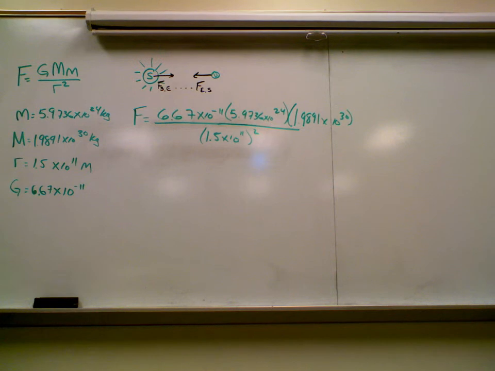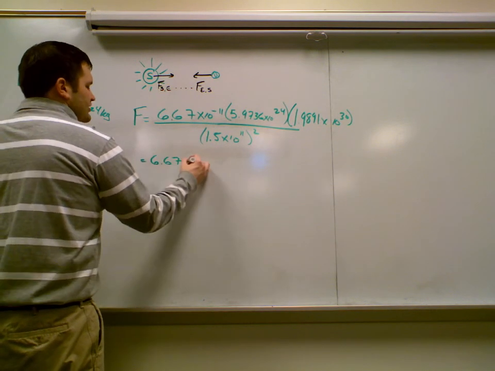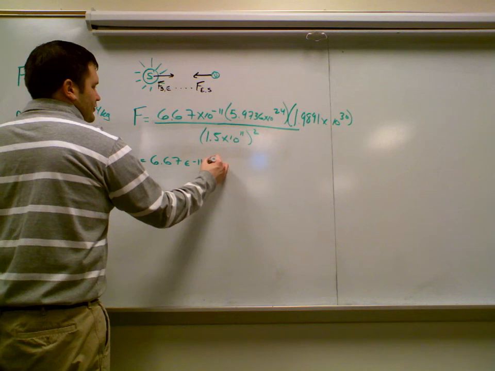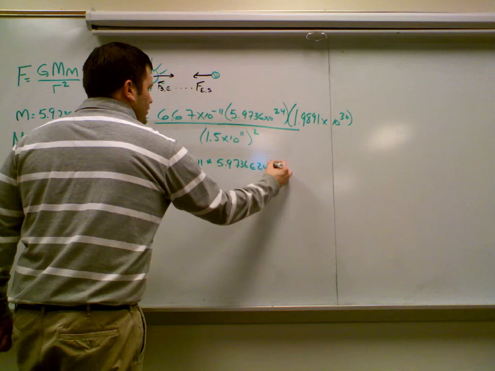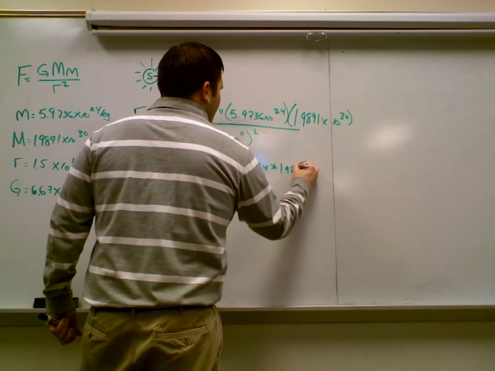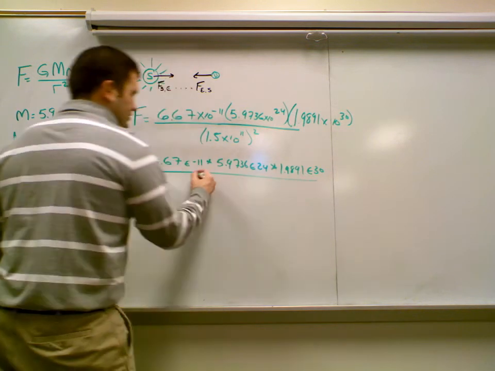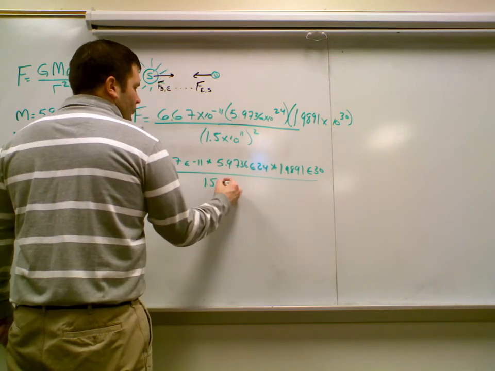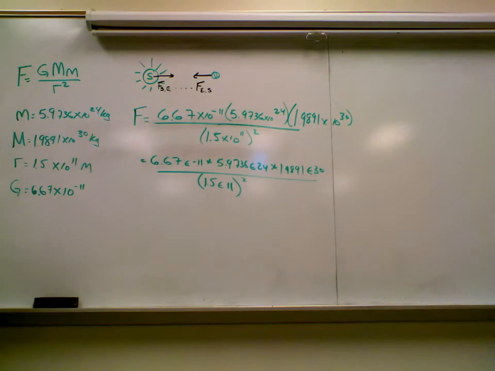What button should you use? E. You get E by hitting second comma. Alright, so you plug this in your calculator, and it's really important down here in the bottom that you use the E. 6.67 E negative 11 times 5.9736 E 24 times 1.9891 E 30, all over, and this is where it's important that you put the E, 1.5 E 11, and I put that in parentheses and squared. So you punch it in like that, then you'll get the correct answer.